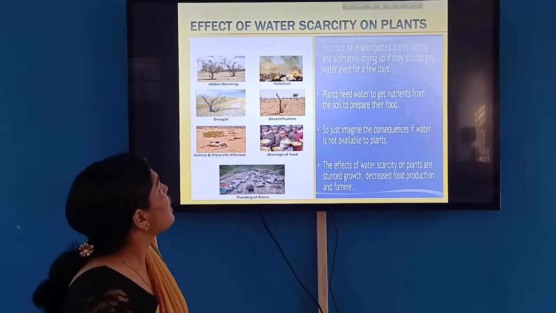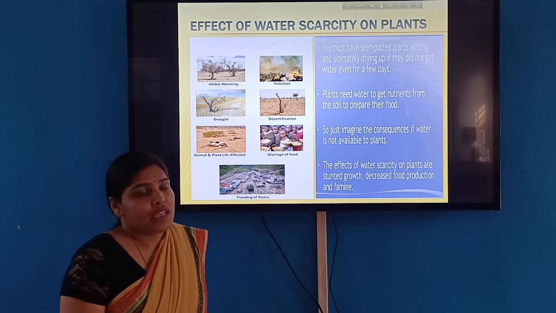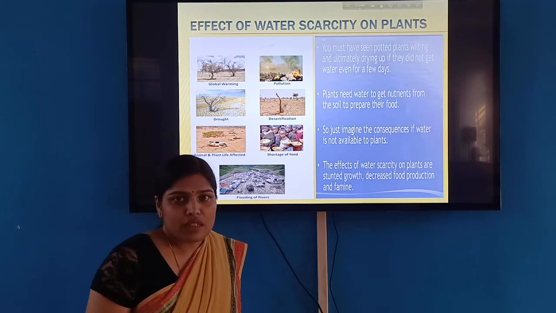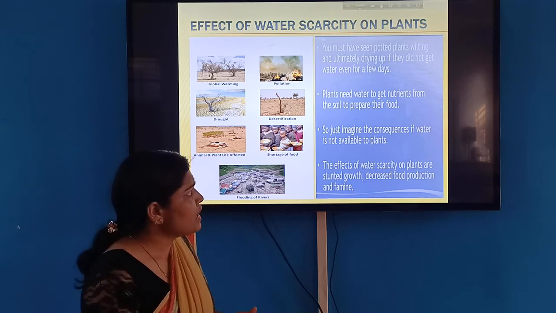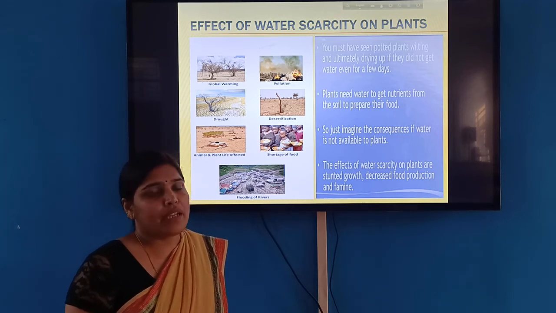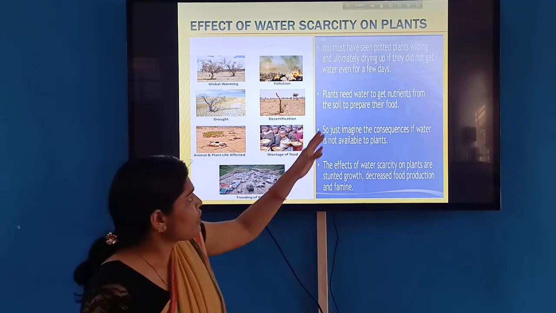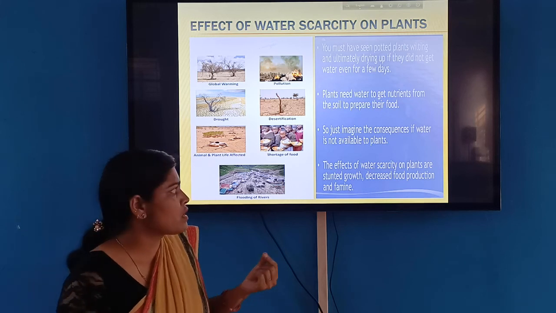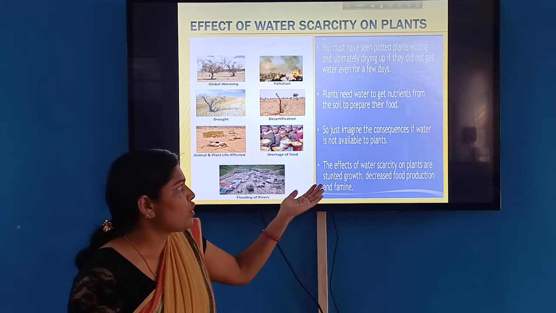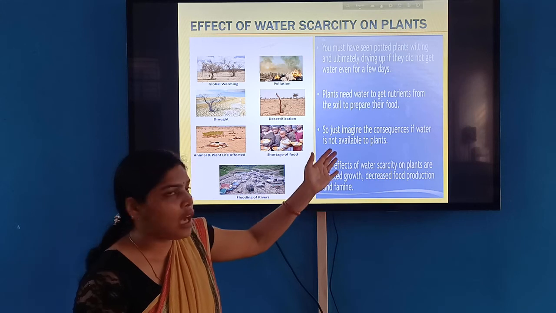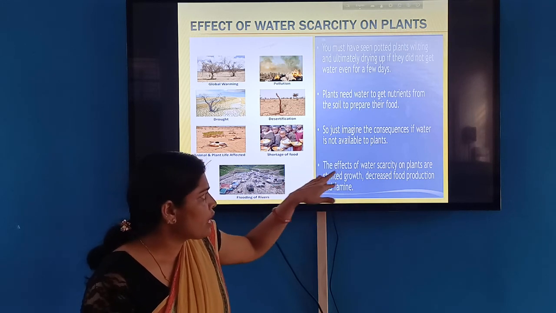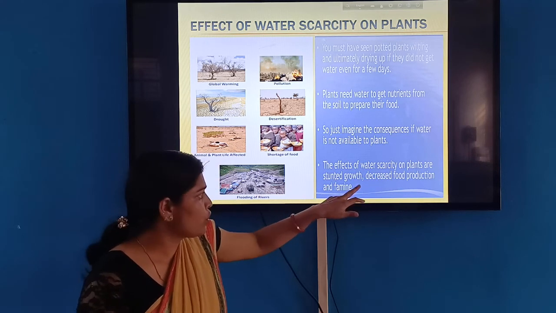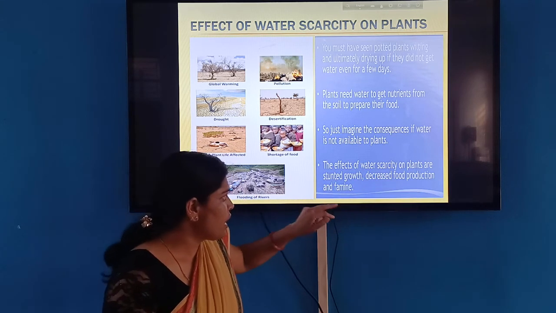Then next is the effect of water scarcity on plants. As we have discussed, water is very important for the plant. If you are not watering the plant, then it will wilt, dry up, and ultimately die. Plants prepare their own food by the process of photosynthesis, and they need nutrients. If they do not have them, how can they survive? If there is a scarcity of water, plants will have stunted growth, food production decreases, and there is also famine.